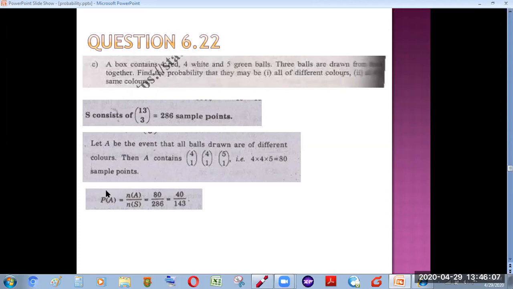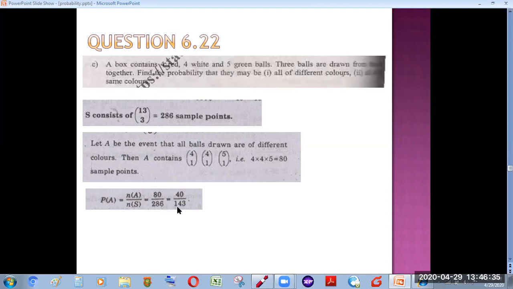So by using the rule of probability, dividing the number of sample points of the event by the number of sample points of the sample space gives us the probability like this. And the second part of this question is all of the same color. Now, you have to select 3 balls and we are saying that all of them are of the same color. Now, the question arises: of which color?